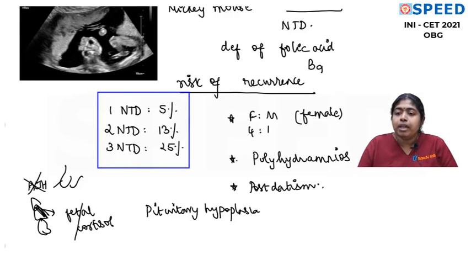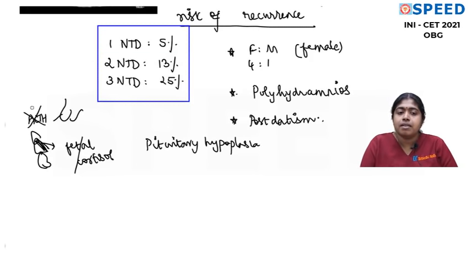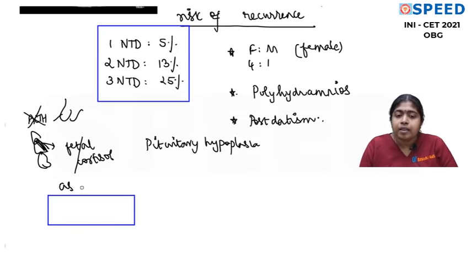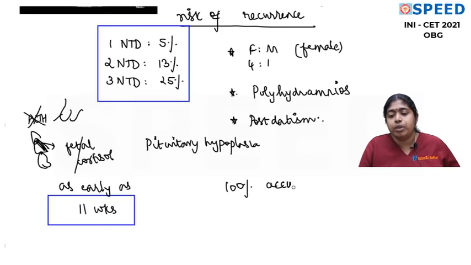Now, when will you be able to diagnose anencephaly by ultrasound? This is a very common question that is asked. It is seen as early as 11 weeks with certainty, and you will be able to diagnose it with 100% accuracy by 14 weeks.